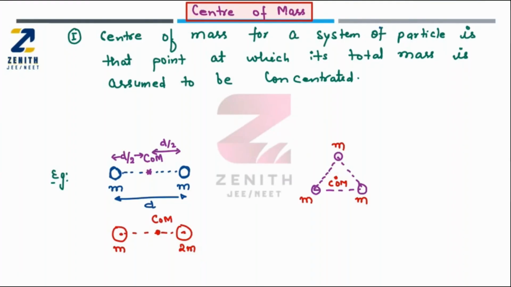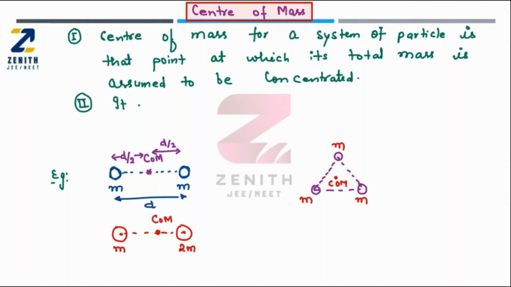Center of mass is a point at which we can assume the total mass is concentrated. Okay. Now the second way we can also define it, and this particular point we will use to derive the relation for how to get the center of mass if n number of particles are acting. Okay.